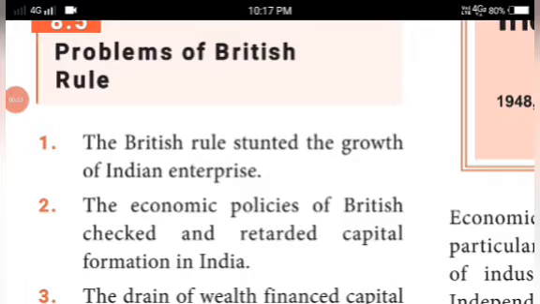In this video, we have to discuss the problems of British rule and the important industrial policies, the Industrial Policy Resolution of 1956, and the Green Revolution. So what problems happened during the British period in India? The British rule stunted the growth of Indian enterprises. Every development of the industries was stunted by the British, so that the whole economy of India collapsed.